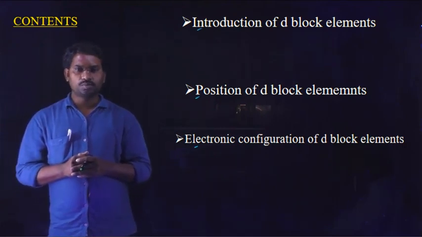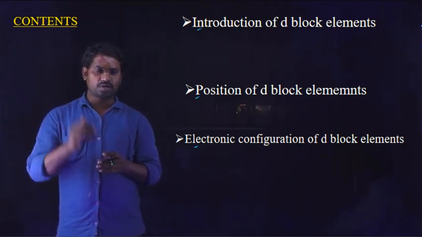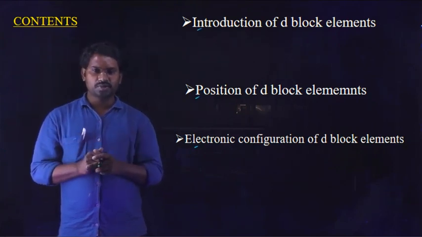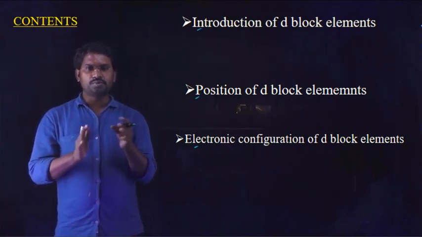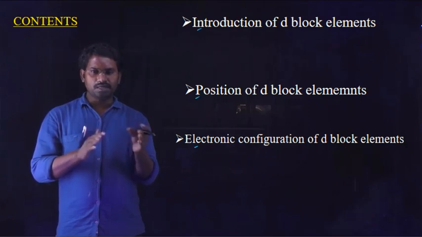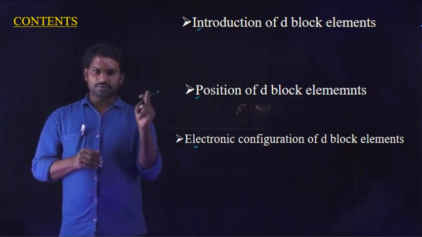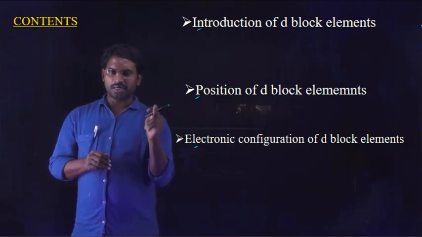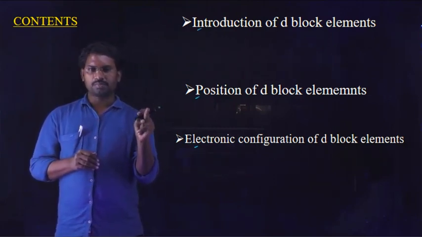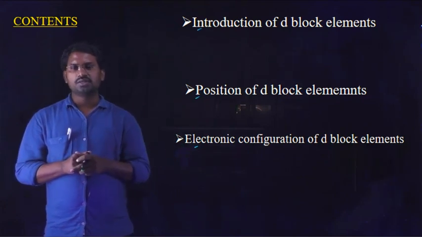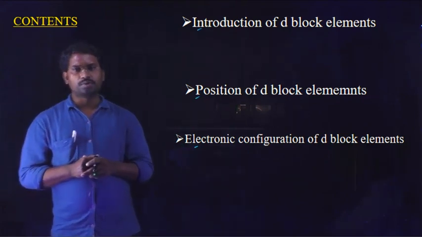The maximum number of electrons in D is 10, and zinc, cadmium, mercury contain the completely filled d10 configuration. According to the definition of a transition element, it should contain at least one unpaired electron, but this fails in the case of zinc, cadmium and mercury.